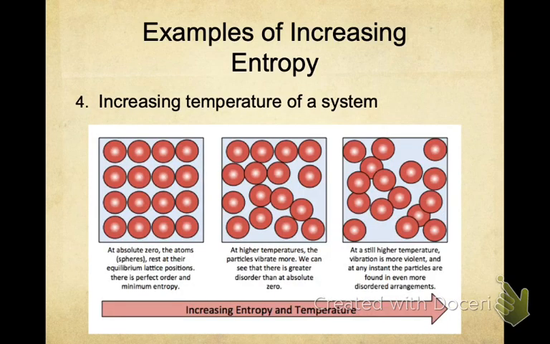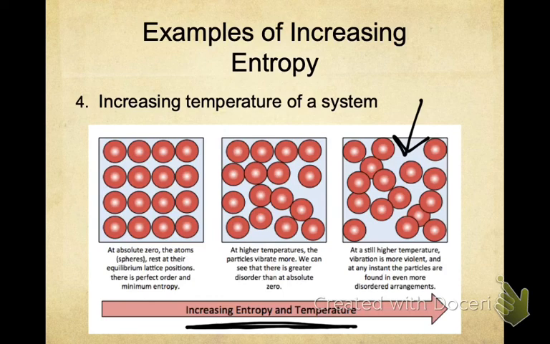The last example that I'm going to show you is an increased temperature of a system. So if I increase the temperature of something, that's going to make the atoms or molecules that make up that system move faster. So if they're moving faster at a higher temperature, and you can see down here we're increasing entropy and temperature. As I increase temperature, you can see in this last visual that the vibrations are becoming faster,